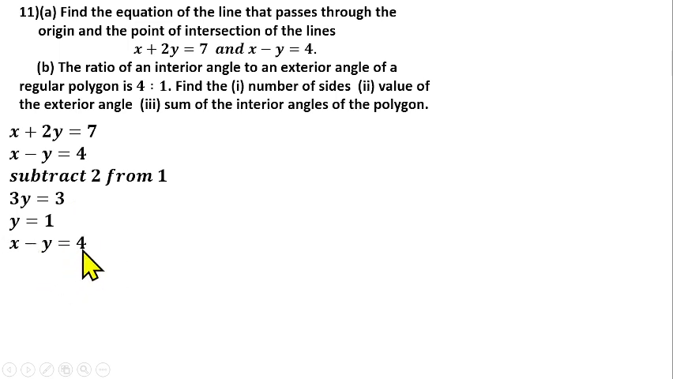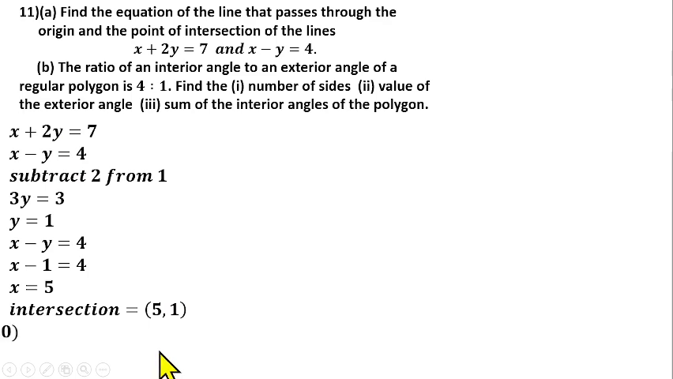So we have x minus y equals 4. Put your y as 1 here, you have x minus y equals 4. So to find x, that will be 4 plus 1, and that will give us 5. So that means the coordinate of the intersection of these lines is (5, 1), which is what we put in coordinate form.